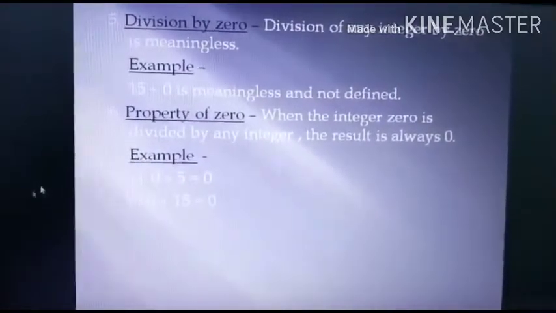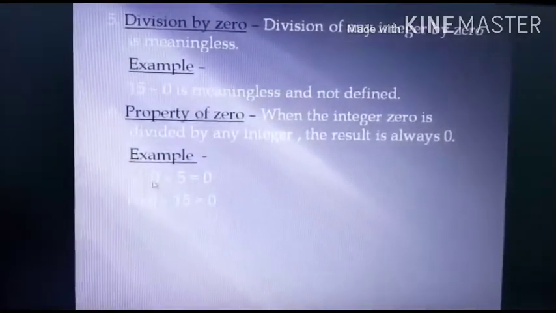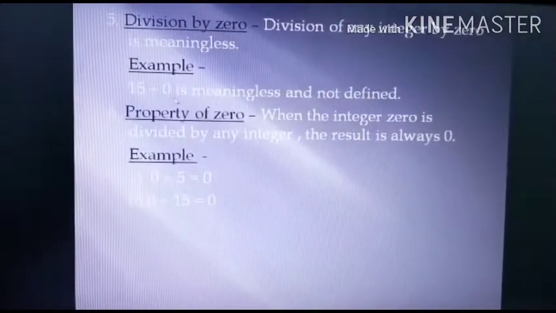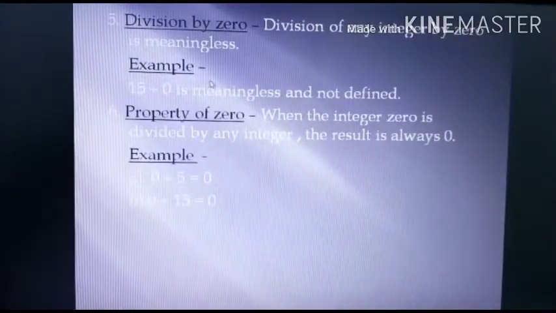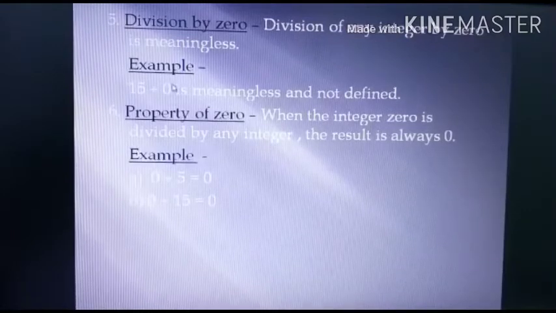See class, here when you multiply 5 by 0, your answer is 0. When 15 is multiplied by 0, you get 0. But in this case, there is no such number which is multiplied by 0 and you get 15. This is the reason why dividing by 0 is a meaningless question, is not defined, because there is no such number that you multiply by 0 and get 15.